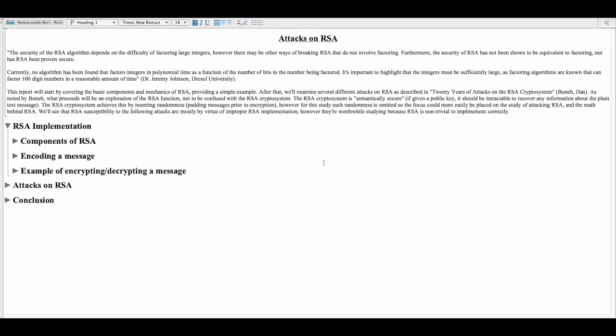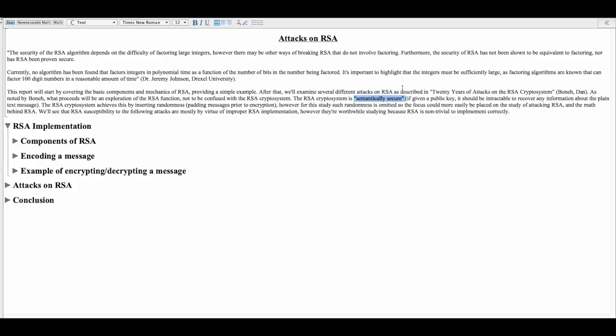One more thing to call out is that this is an exploration of the RSA function, not to be confused with the RSA cryptosystem. The difference here is that the RSA cryptosystem is semantically secure. If given a public key, it should be intractable to recover any information about the plaintext message. The RSA cryptosystem achieves this by inserting randomness.